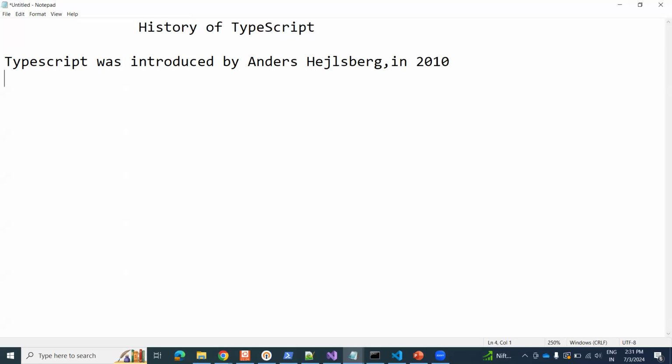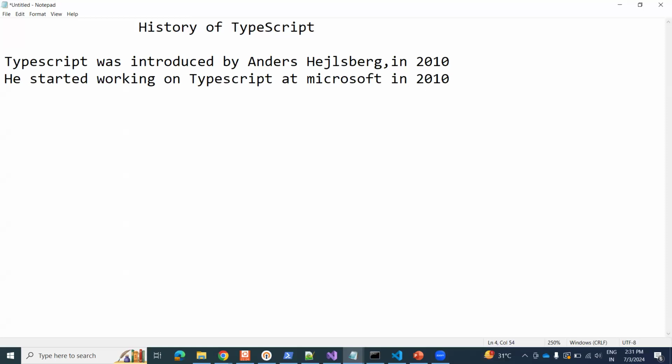In 2010 is the year he started working on TypeScript at Microsoft, and he released the first version, 0.8.